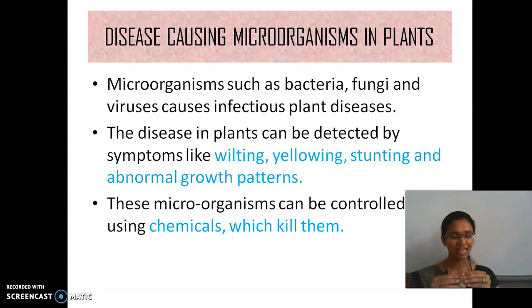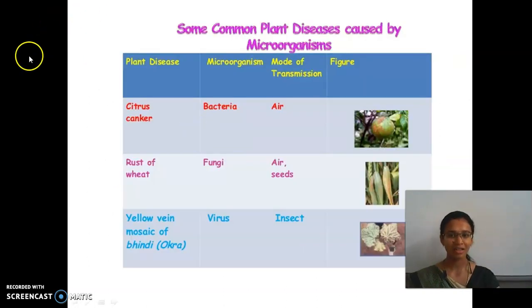Yellowing means the leaf will not be green, it will become yellow. Stunting refers to abnormal growth. These microorganisms can be controlled by using chemicals. Some diseases caused by microorganisms in plants are citrus canker and yellow vein mosaic in bhindi. The mode of transmission is air, seed and insects.